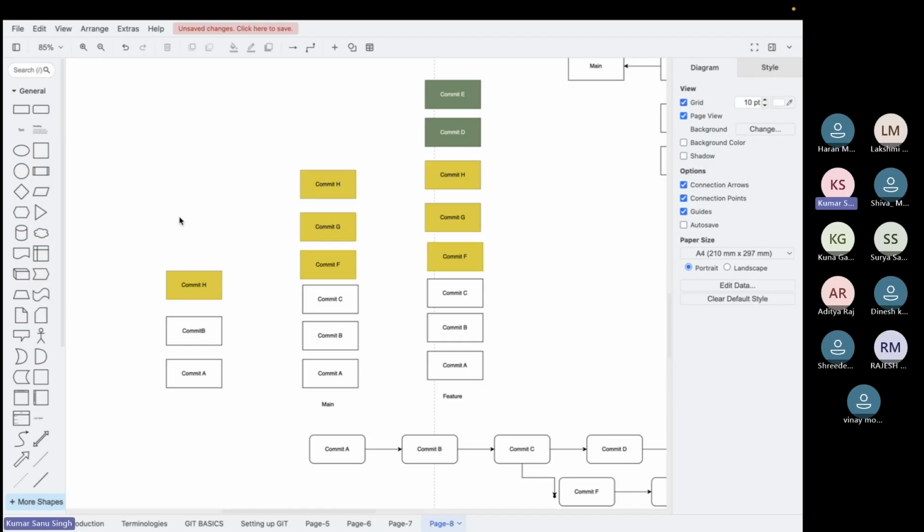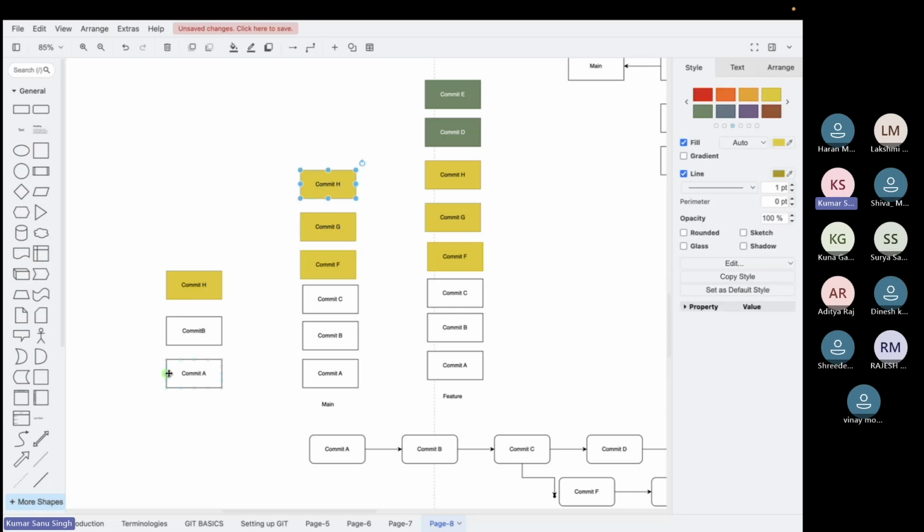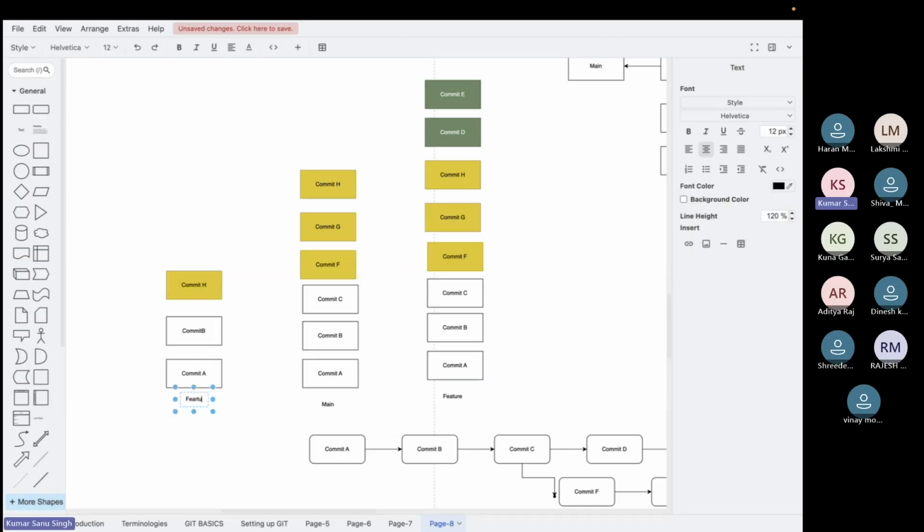Got cherry pick? Can you explain again, sir? Yeah, sure. So you have n number of commits available in the main branch, right? But you want only the H commit in your feature branch. You do not want all the commits. Assume there is a scenario where you just want one or two commits out of 50 commits available. So at that time, what you will do? You will do cherry pick. Okay. Okay, sir.